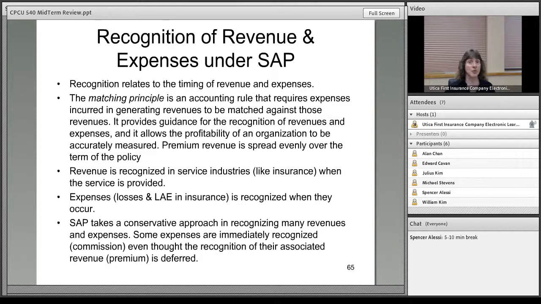Premium revenue is spread out evenly over the term for insurance companies under SAP. Revenue is recognized in service industries like insurance when the service is provided. So we provide the policy right away, and the policy again is a promise, not the actual losses, which may or may not come further on down. Expenses are recognized when they occur, and SAP takes a conservative approach in recognizing many revenues and expenses, which we've talked about.